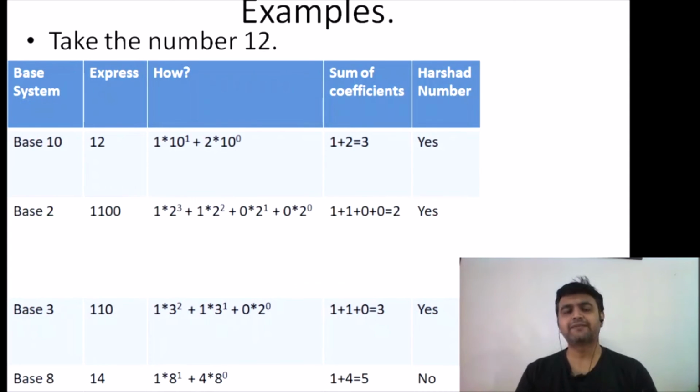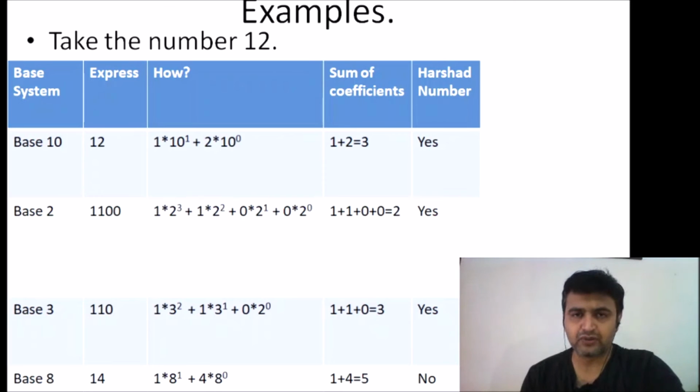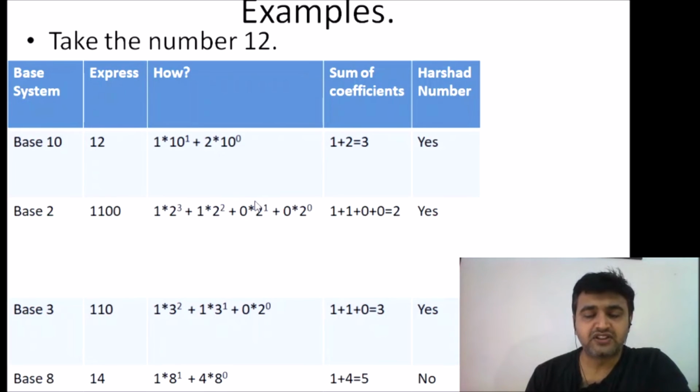If you don't know how to express it in a specific base system, simply go to Google and type base calculator, convert base calculator, and you have a calculator. You simply enter 15 and select the base you want. It will automatically get converted, and once you have the base system representation, you simply add up the coefficients and see whether it divides or not. That's how Harshad numbers can be generalized to any base system.